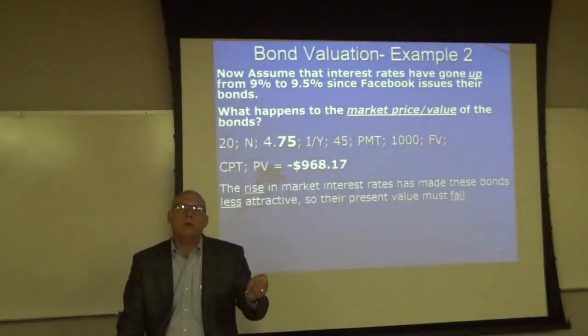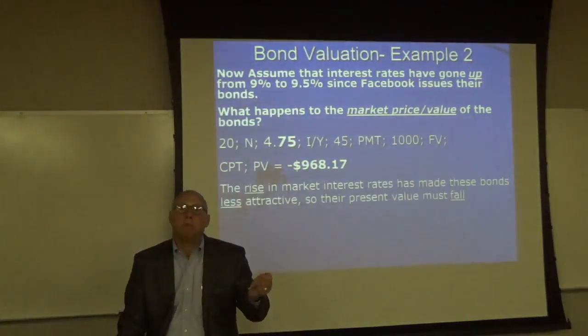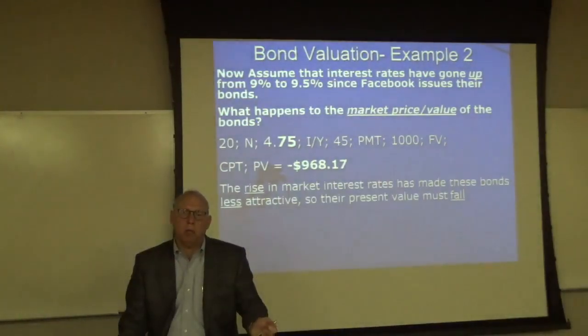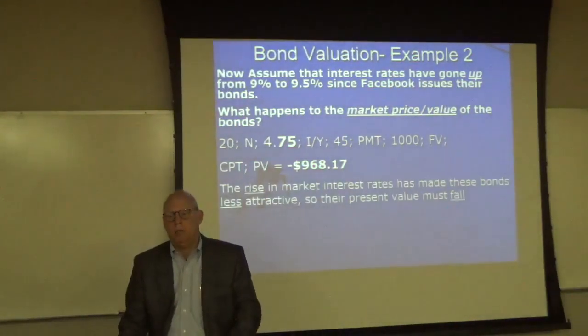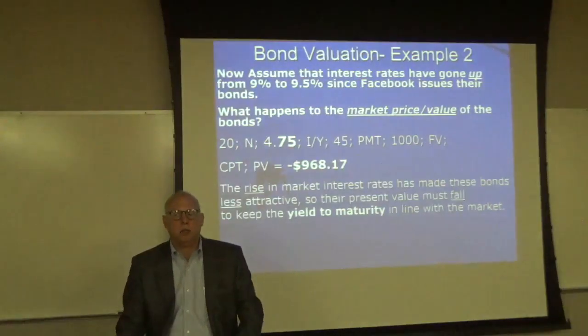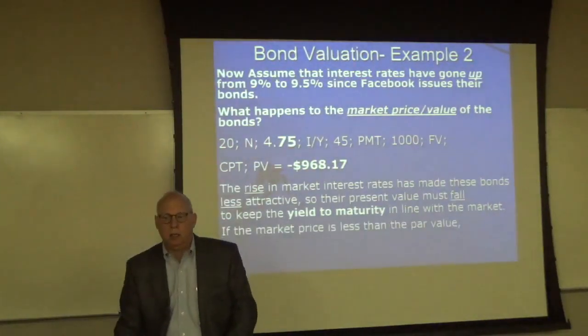In order to bring these market prices, these bonds, to make people indifferent between the two bonds, the 9% coupon and the 9.5% coupon, the price of the 9% coupon bond must go down. At $968, you wouldn't care whether you own the 9% bond or the 9.5% bond, because your yield to maturity, what you would earn on both bonds, would be 9.5%. Okay? That's how it works. So the market keeps the yield to maturity in line.